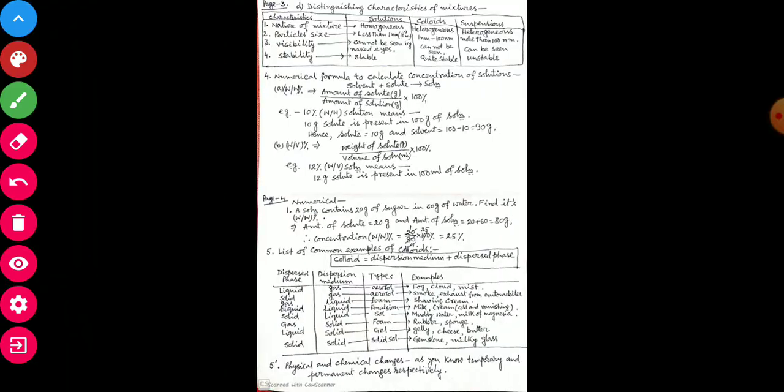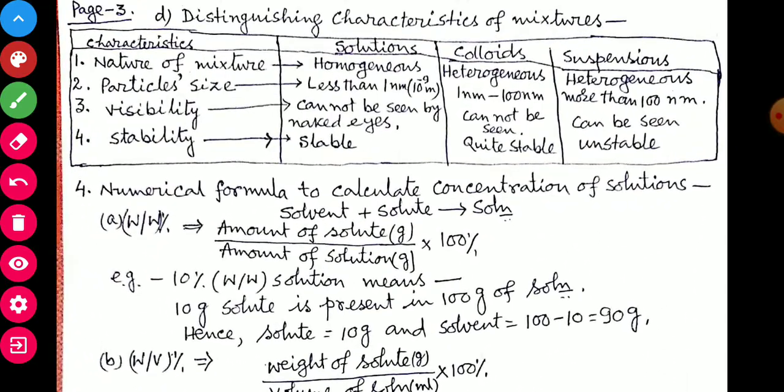Now, distinguishing characteristics of mixtures. Characteristic 1, nature of mixture. In solution, it is homogeneous. In colloid, it is heterogeneous. Suspension is also heterogeneous in nature. Characteristic 2, particle size. In solution, particle size is less than 1 nanometer, that is equal to 10 to the power minus 9 meter. In colloid, it is 1 nanometer to 100 nanometer. In suspension, more than 100 nanometer.